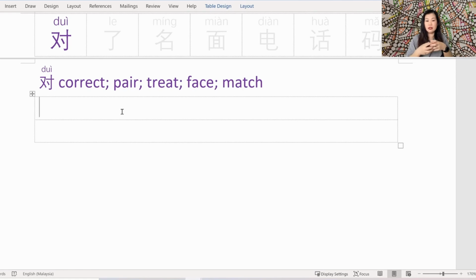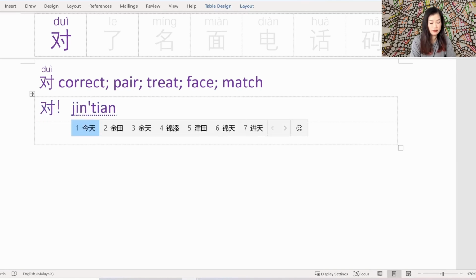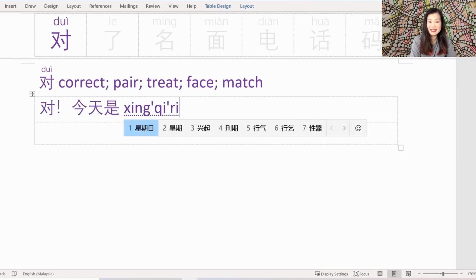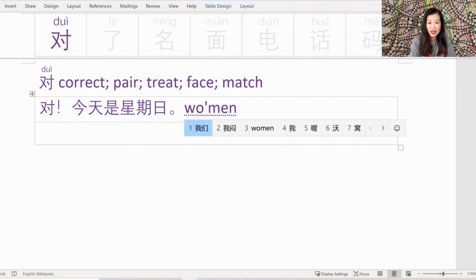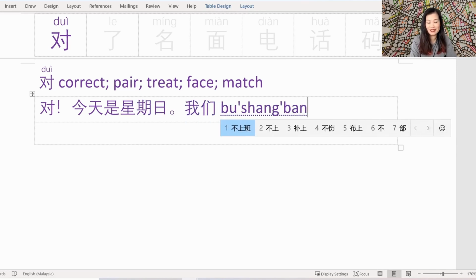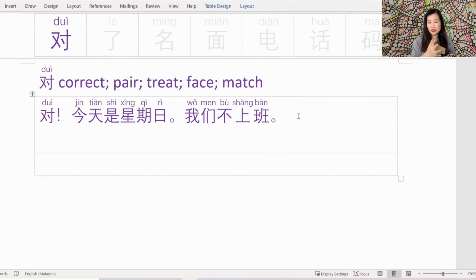对 the character is a word on its own you can use. And here are some examples. 对今天是星期日我们不上班 Here's an example of me using 对 in the simplest form, which is just to say, yeah, that's right. Today is Sunday. We don't need to go to work.